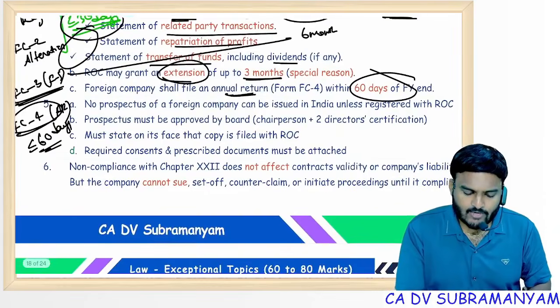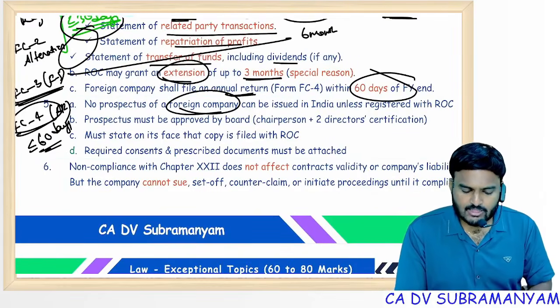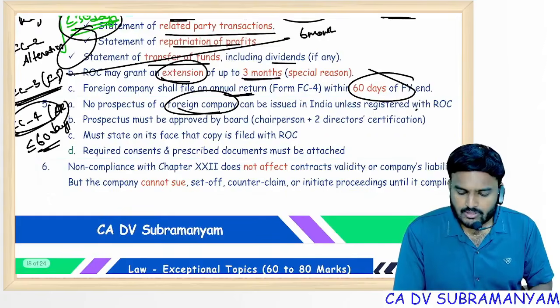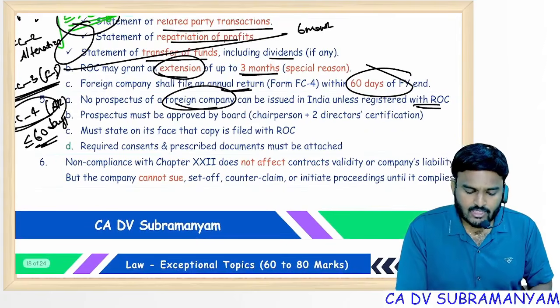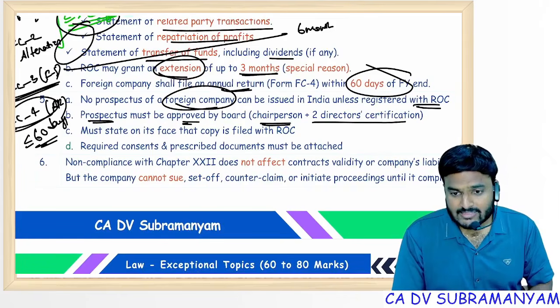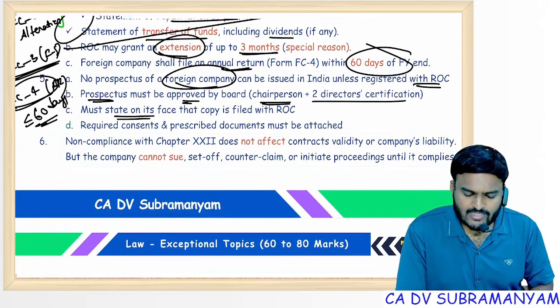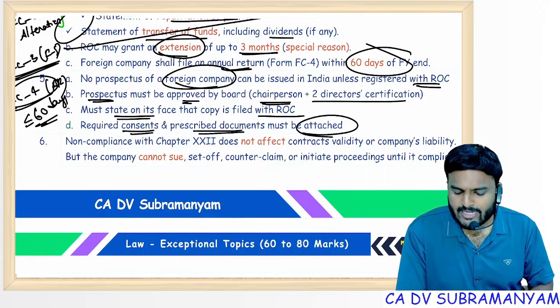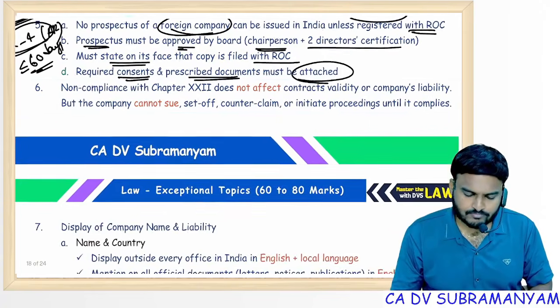And you know, if a foreign company want to issue prospectus, yes, it can do so, but it should be filed with ROC first. And prospectus must be approved and signed by the chairperson. 2 directors certification is also required. On the face of it, disclose the above points. Required consents and prescribed documents must be attached to the prospectus.